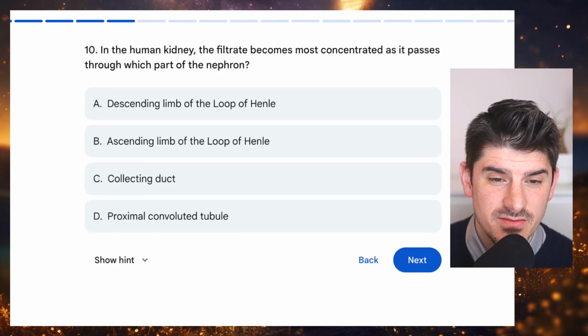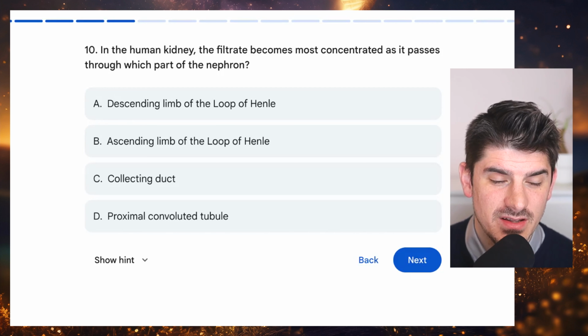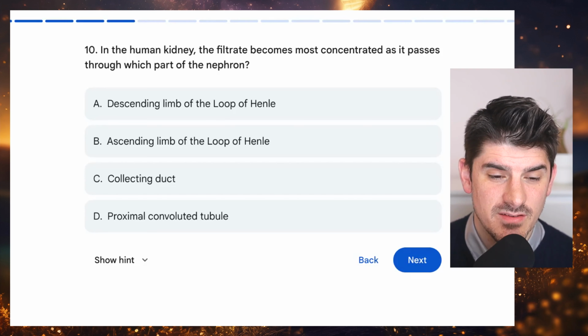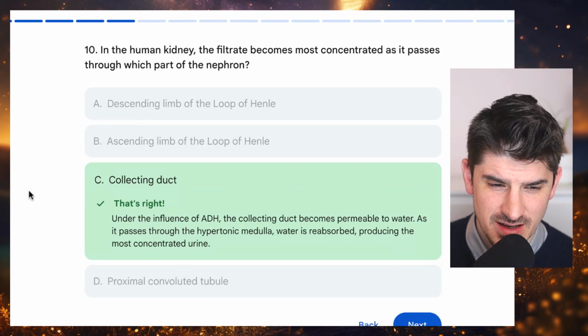Number 10. In the human kidney, the filtrate becomes most concentrated as it passes through which part of the nephron? A. Descending limb of the loop of Henle. B. Ascending loop of Henle. C. Collecting duct. Or D. Proximal convoluted tubule. And the answer choice here is that it becomes most concentrated in the collecting duct.